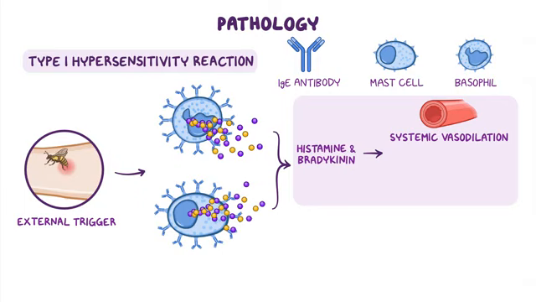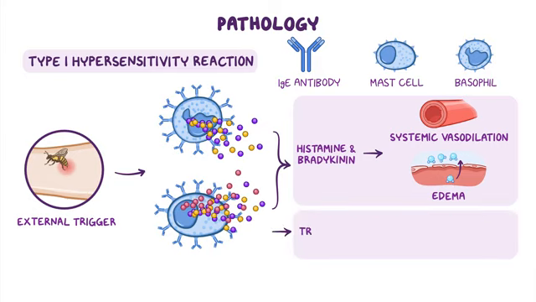Histamine also increases vascular permeability, thereby allowing the fluid to shift from the intravascular compartment into the interstitial compartment, subsequently causing edema. In addition to histamine, mast cells also release an enzyme tryptase, which breaks down the proteins and causes local tissue damage.